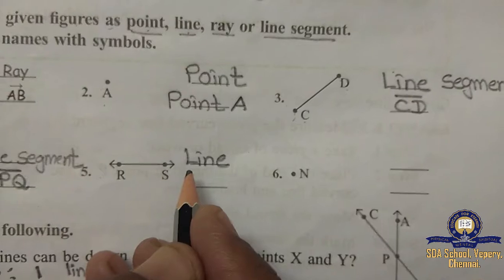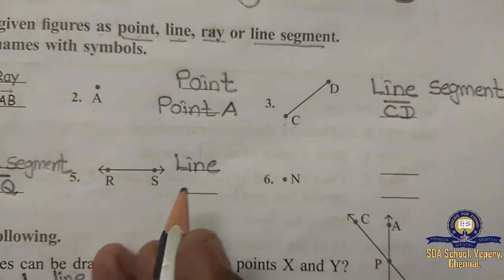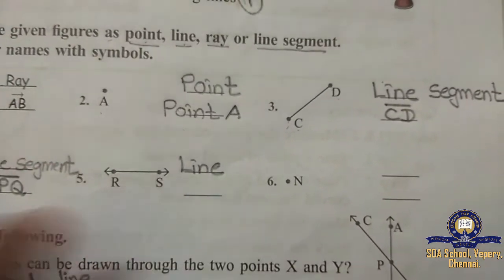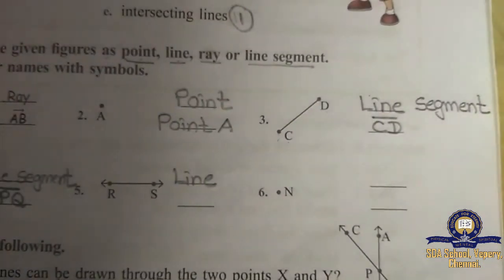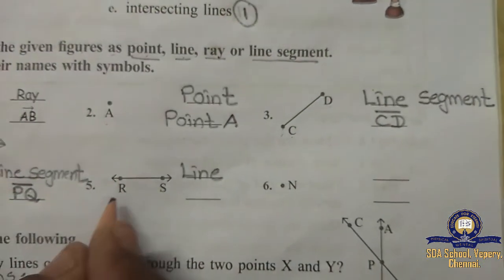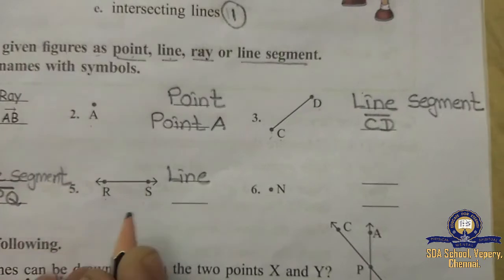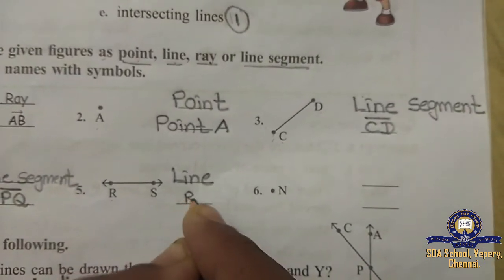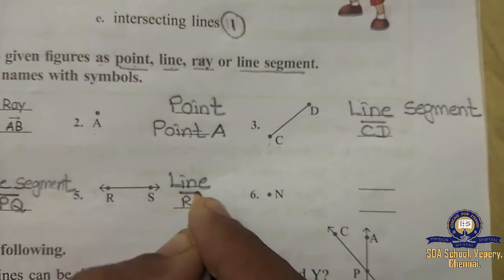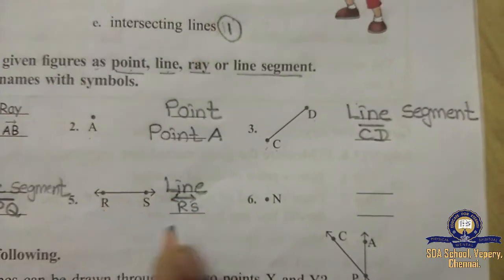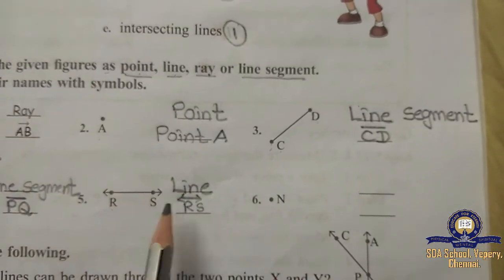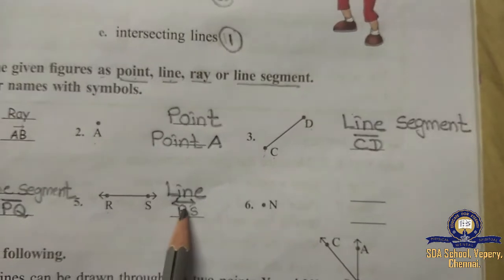Line cannot be measured. It goes on. So, what do you have to write? See here what they have given? R, S. So you have to write RS like this, and both arrows should come, because it goes this side and this side, isn't it? So you have to write like this.